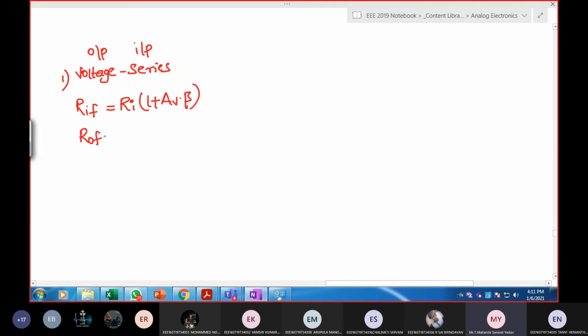First one, voltage series. So RIF, I want RIF. Input is series, so it increases by a factor of 1 plus A beta. Next ROF, output is voltage, means series or shunt?